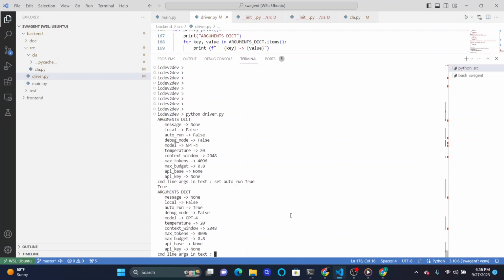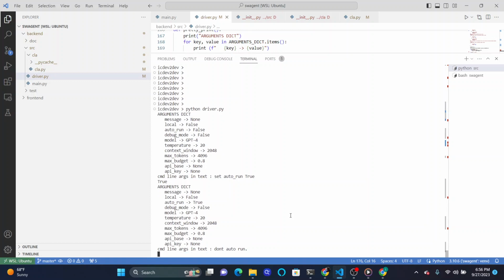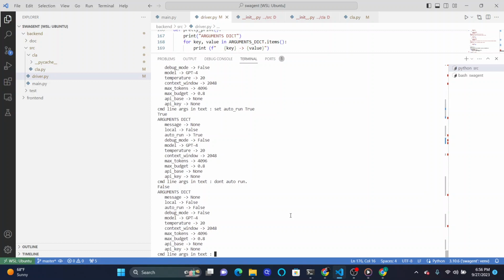Notice that I'm just doing this in context of text itself, and that's it. I'm not doing anything else. And then what I can also do is I can say don't auto run, in which case I expect from the program level standpoint is to be able to say that set auto run to false, right? So let's see whether it does that as well associated with the auto run command. So I said don't auto run, and sure enough it set it back to false.